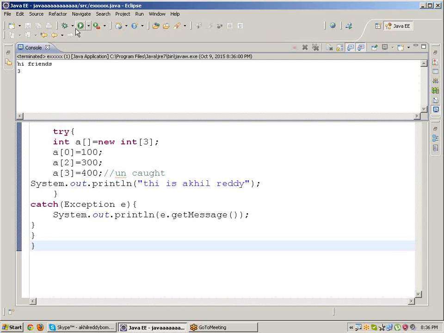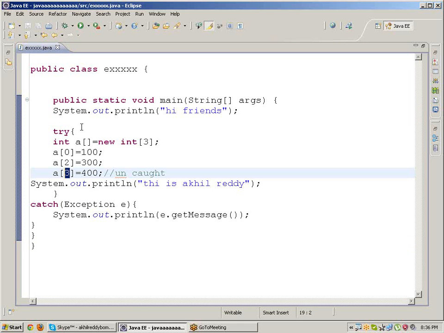We don't know. If I know the index concept too, I know that if it is 3, it is showing this 3. But somebody who doesn't know the index concept can't understand this. In that situation, we can use one method, e dot printStackTrace. Using this method, we can get what the error is in the catch block, very clearly in the console window.